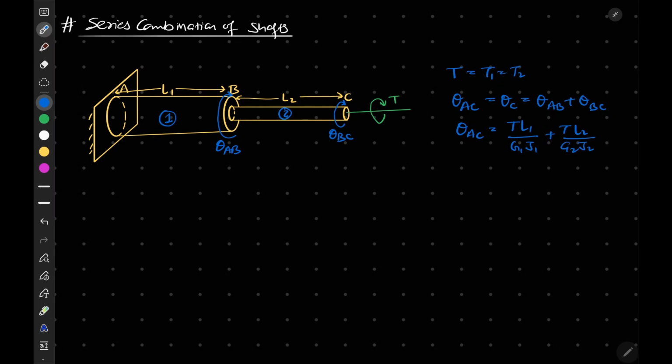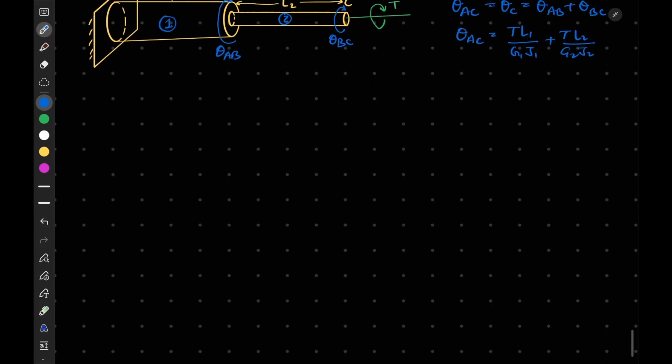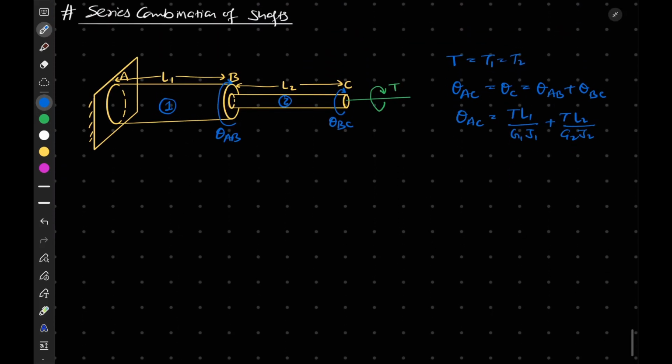So this is the concept for our shafts in series. In a series of shafts, the torque transmitted from one shaft to another is constant. Torque in all the series shafts is the same. Next we are going to discuss the parallel combination of shafts.